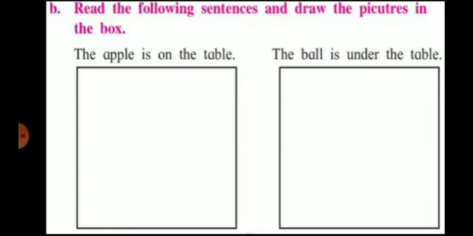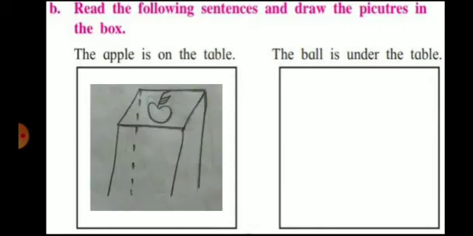Now see question number B, or exercise number B. What is given? Read the following sentence and draw the pictures in the box. Now here a box is given and you have to read. What is that? The apple is on the table. So here in this box you have to draw a picture of a table, and on that table you have to draw one apple. So, can you see?